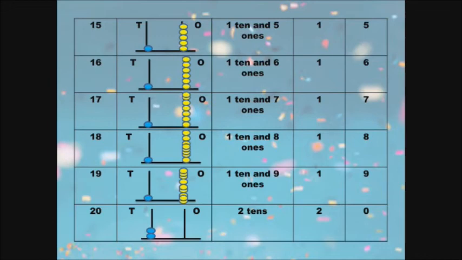Next 20. 2, 0, 20. See the spike abacus. In the ones place we don't have any beads, that is 0. In the tens place we have 2 beads. So 2, 0, 20. So in place value we have 2 tens. We don't have any ones. Ones place is empty, 0. So we have 2 tens, and in tens place 2, ones place 0. So 2, 0 is 20.